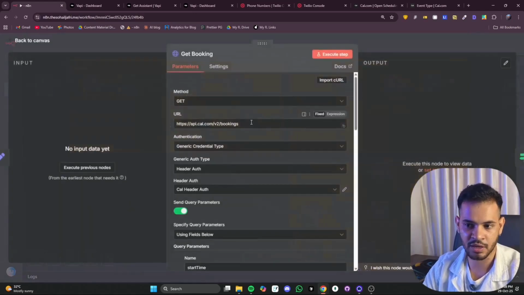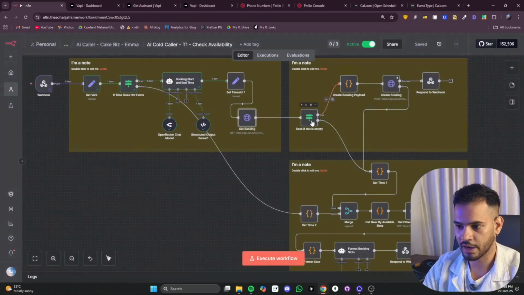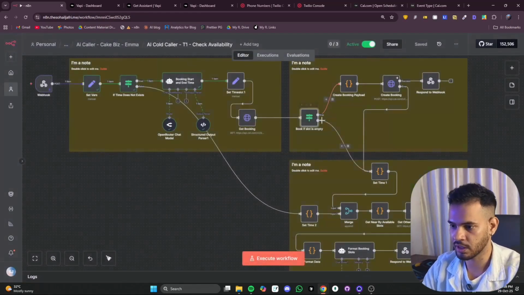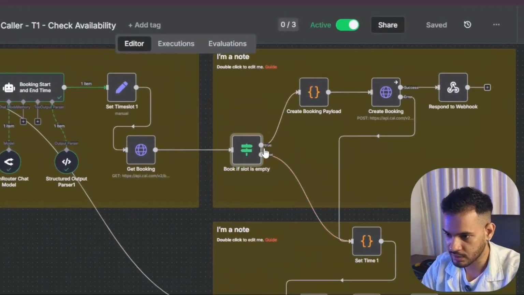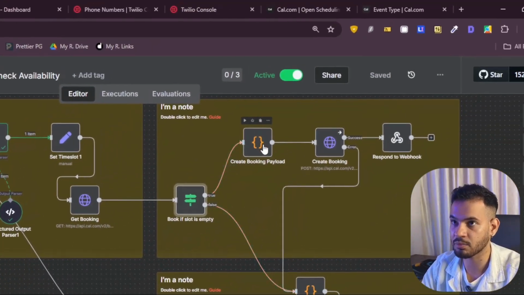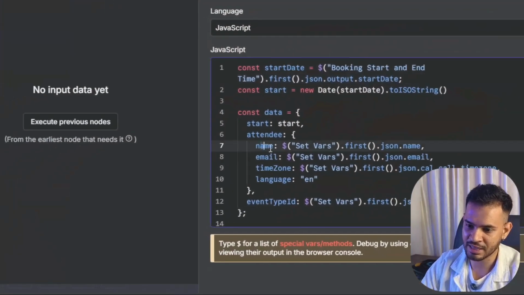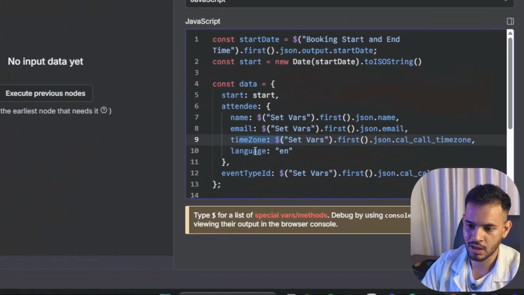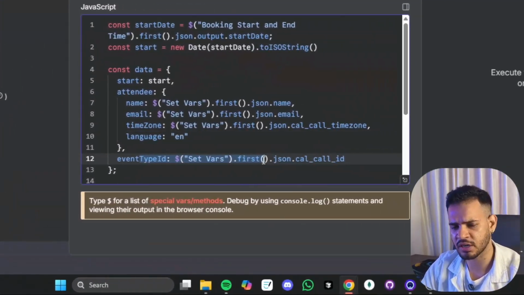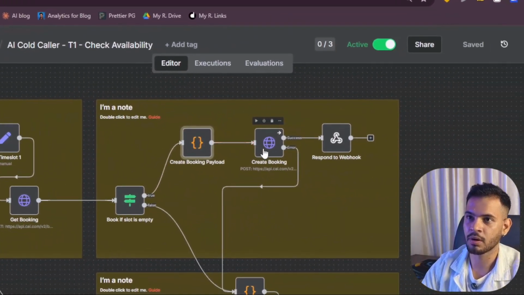This gets the booking to check if the booking slot is available or not. After getting the booking, it will check if the booking is available or not. If the booking is not available, it will move via this line. If the slot is empty, that is, the booking is not there, it will create a booking. It will first create a payload for the booking where it will set the name, email, time zone, as well as language, as well as the event ID, which we have already set. And then it will pass this payload to the create booking function.